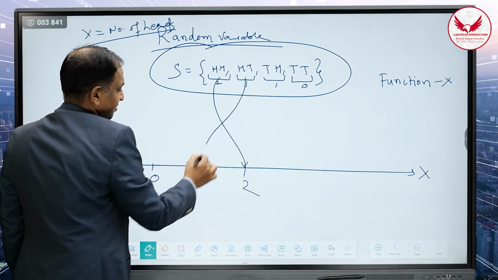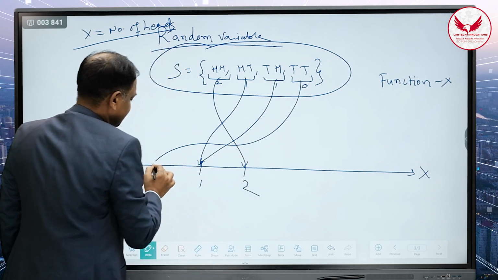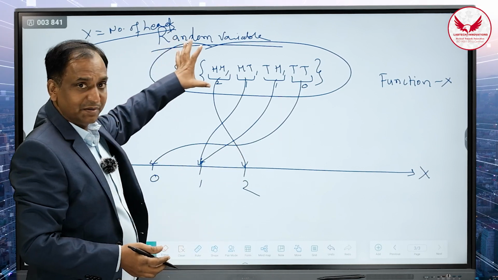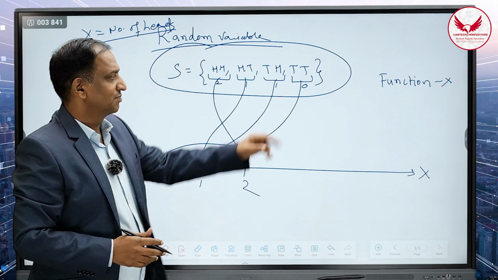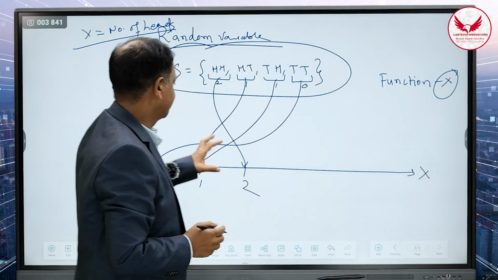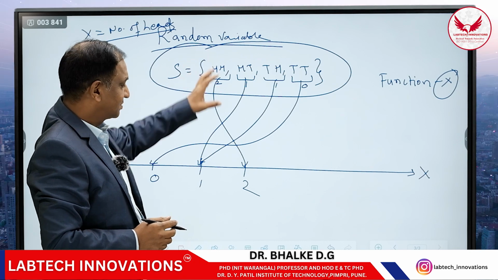Here the number of heads is 1. Here the number of heads is 1. Here the number of heads is 0. Now onwards, instead of remembering the sample space, we are finding the probability with the help of the random variable X. So the random variable is nothing but a variable or a function which maps the sample space onto some values.